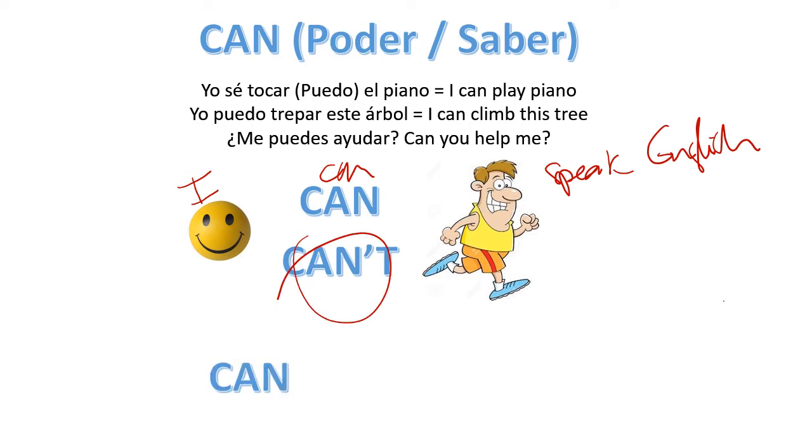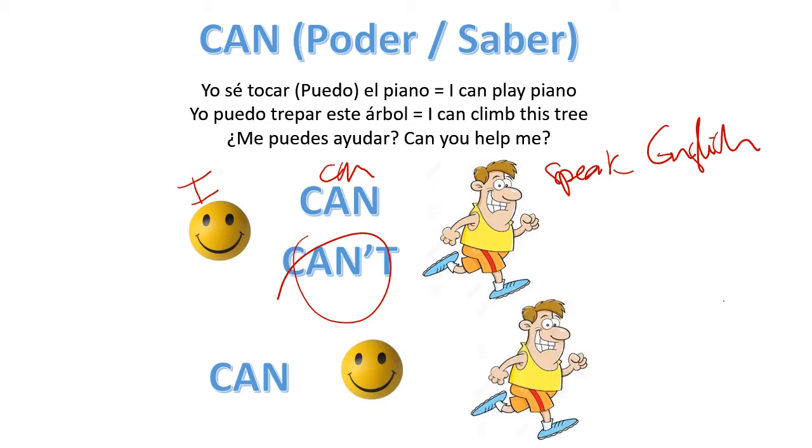And if you want to make a question, this is the right order and structure. Can you help me? Can I go to the toilet? So as you can see, when you ask a question, it could be in many different ways. For example, to ask a favor, can you help me? Or to ask for permission, can I go to the toilet?